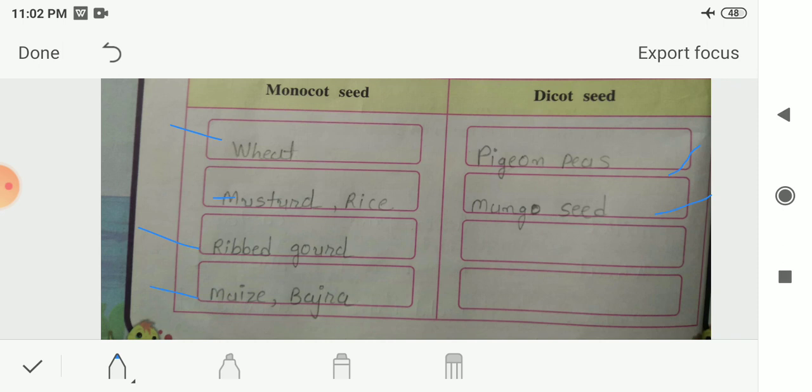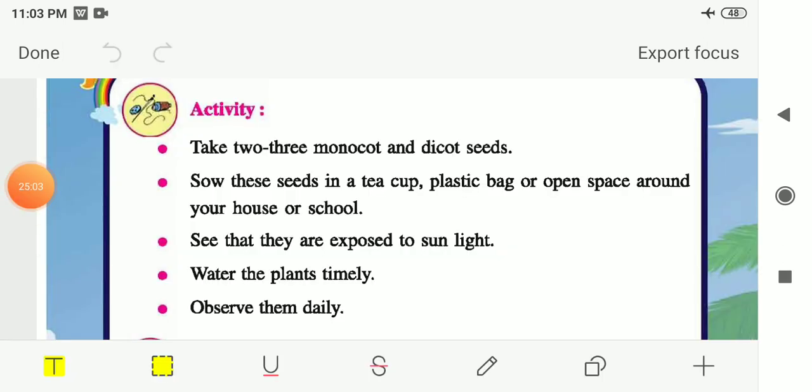Now the next activity is given to you on page number 25. All the previous exercises, that is the tables on page number 22, you have already written from the activity which was given on page number 22. Then the tables on page number 23, which we have seen in this video, you have to write, and the tables on page number 24, you also have to write. You will get this file in your study material. So now on page number 25, one activity is given to you.